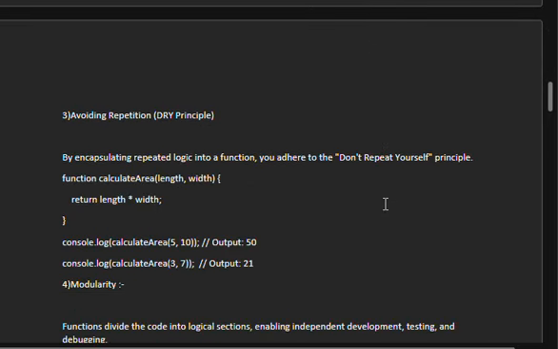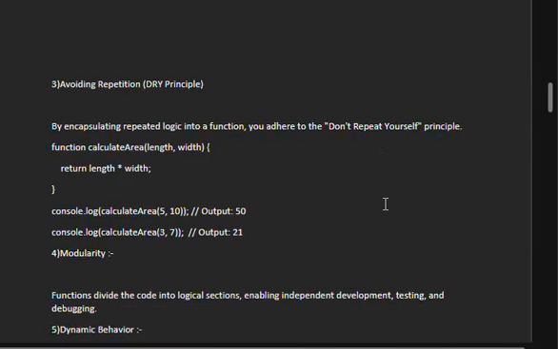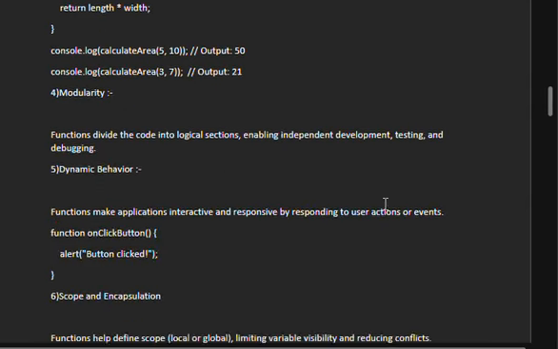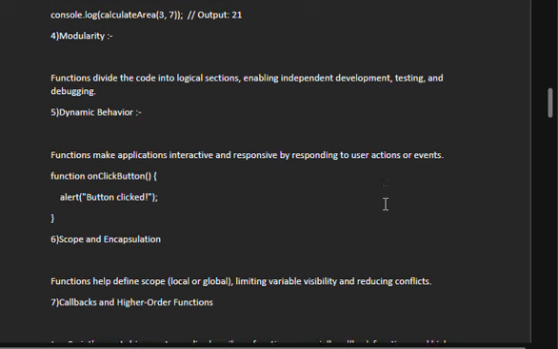And the third one is avoiding repetition. Functions avoid repetition by encapsulating repeated logic into a function. It adheres to the don't repeat yourself principle. And the fourth one is modularity. Functions divide the code into logical sections, enabling independent development, testing, and debugging.